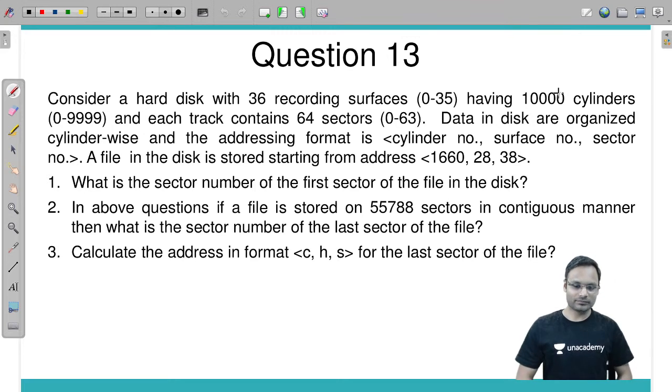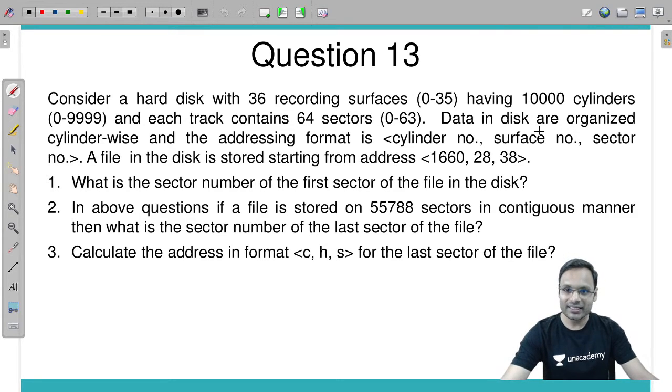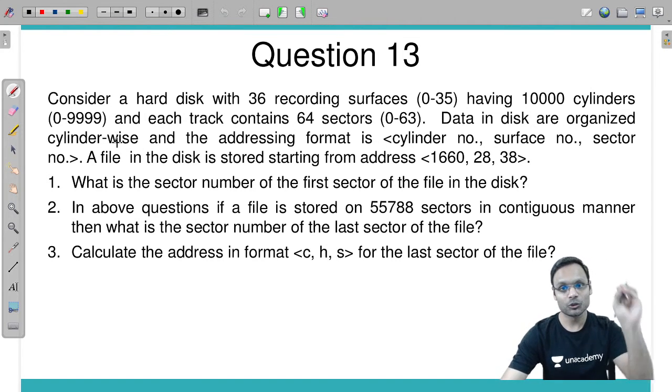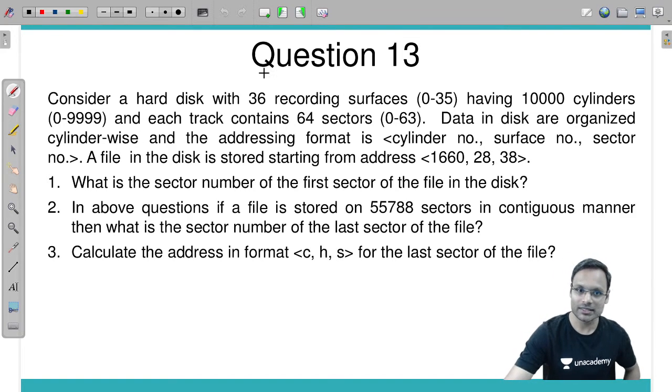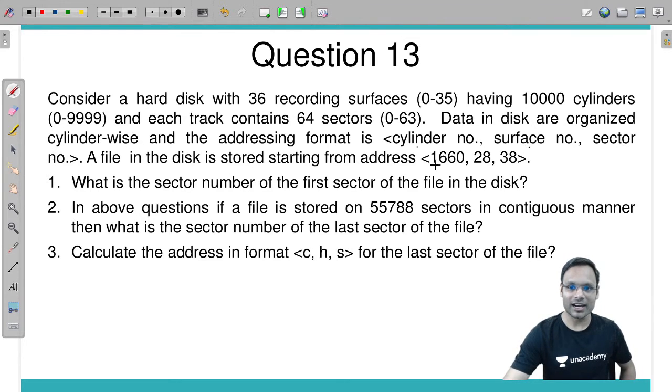Okay, now look at this. Consider a hard disk with 36 recording surfaces having 10,000 cylinders and each track contains 64 sectors. Fine. Data in the disk are organized cylinder wise. That is the known fact. We should have the data organized in the cylinder wise, and the addressing format is first of all cylinder, then surface, and then sector number. A file in the disk is stored starting from address this. First question is, what is the sector number of the first sector of the file in the disk?